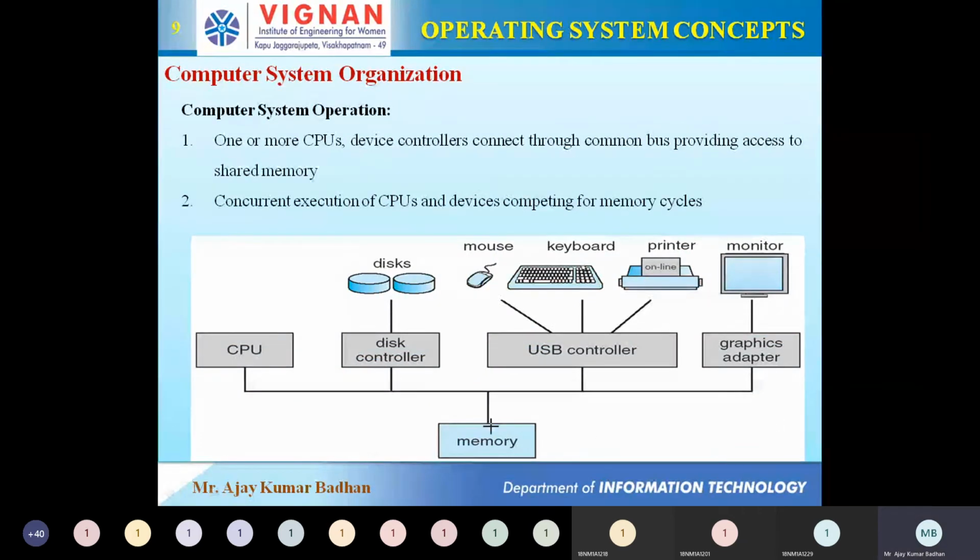Now this is your exact system. If you ask me about your personal computer, this is the exact diagram, where you have a CPU, a controller for your secondary storage device, whatever you have. Then you have a USB controller. The USB controller might be for your pen drive, mouse, keyboard, printer, followed by the monitor. And all these things are connected to a memory. Now all these devices you are seeing are connected with a common line. You can see this is the common line we have here. This common line is what we generally call a bus.